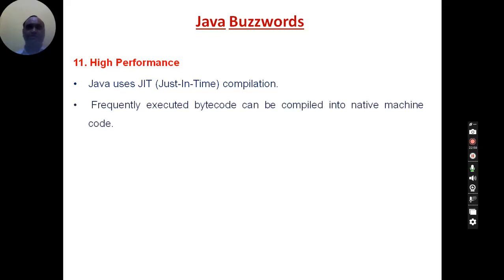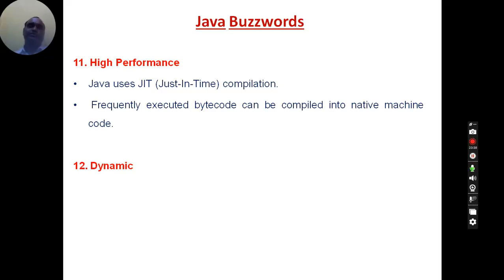Okay, high performance. Java has a feature called high performance. It gives high performance from your program, and that is possible because of JIT compilation. JIT means just in time compilation, means it is able to compile your program very fast and produce the output. Programs which are frequently executed on a particular computer system are directly compiled to native machine language code by the JIT, so that they are executed very fast.